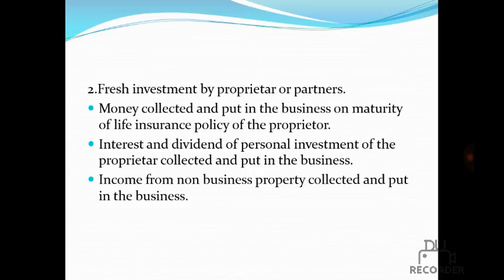Fresh investment by proprietor or partners. Money collected and put in the business on maturity of the life insurance policy of the proprietor. Interest and dividend of personal investment of the proprietor collected and put in the business. Income from non-business property collected and put in the business. These are the techniques we need to use to convert into double entry system.